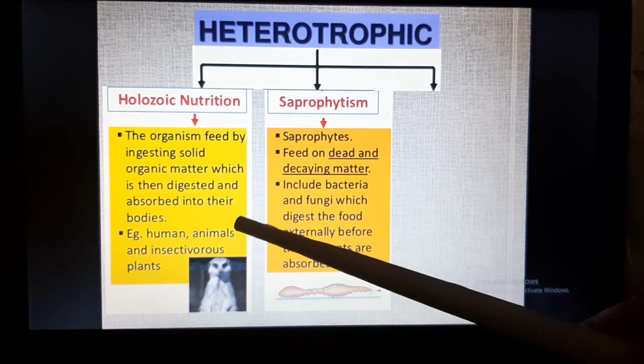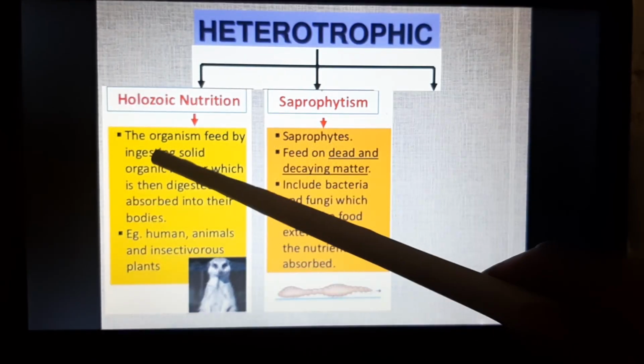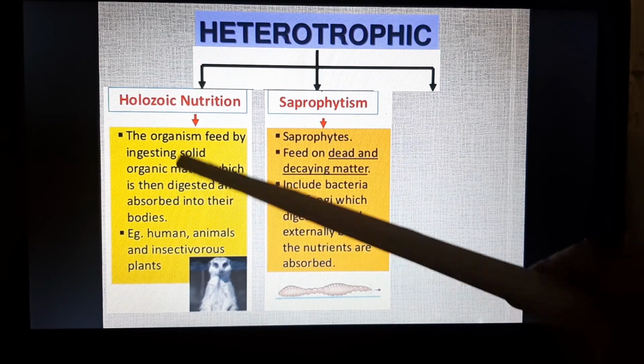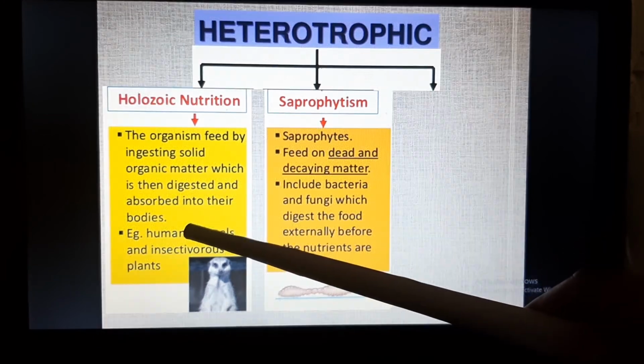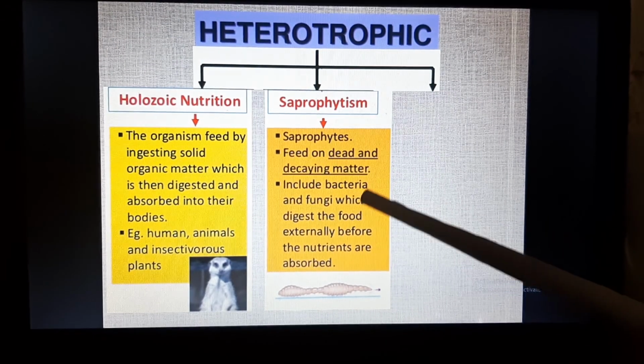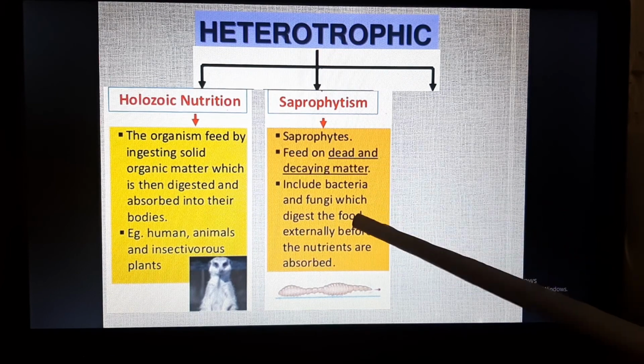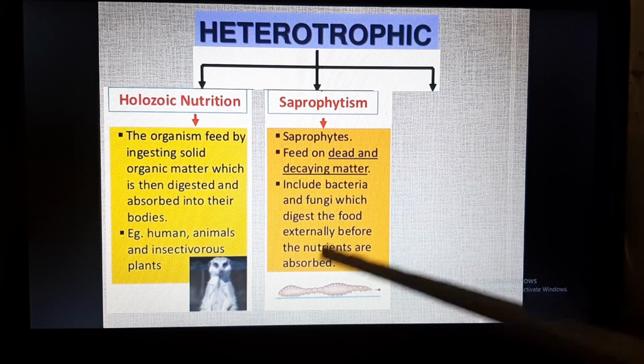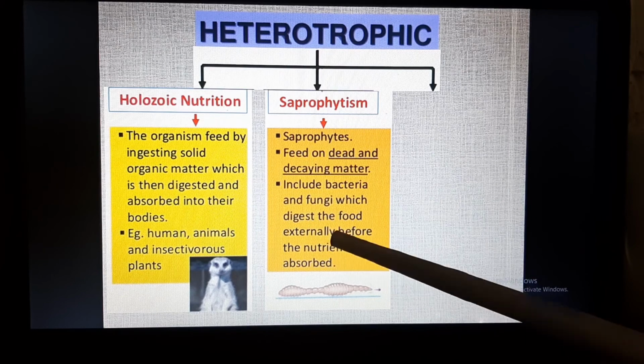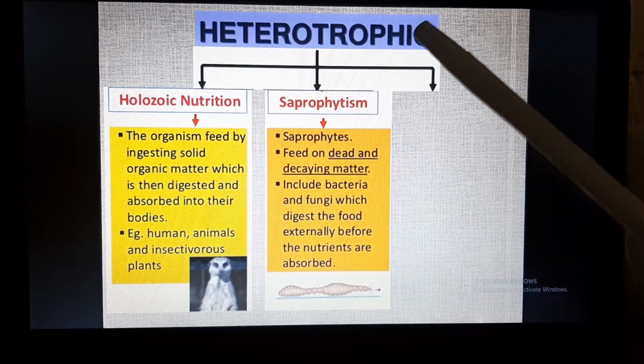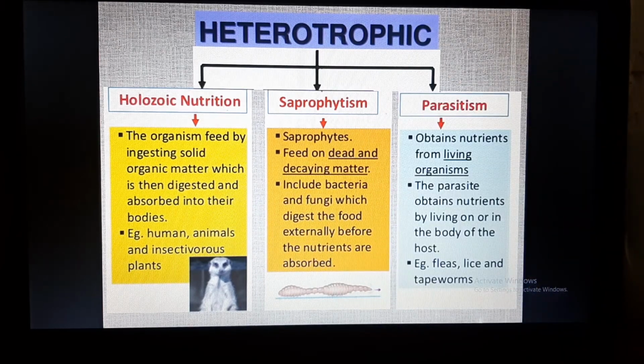Here in holozoic nutrition, we ingest solid organic matter, then digest it and absorb it. In saprophytes, what is happening? They digest the food externally, then absorb it inside the body. So this is the main difference between holozoic nutrition and saprophytic nutrition. Now this is parasitism.